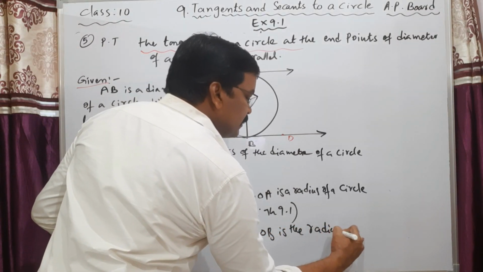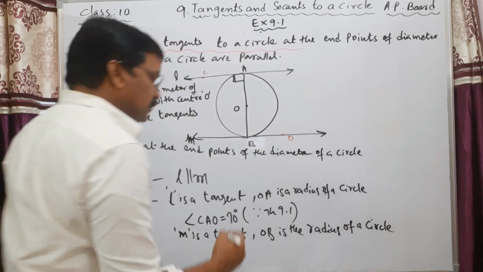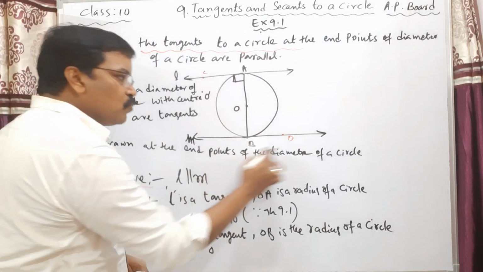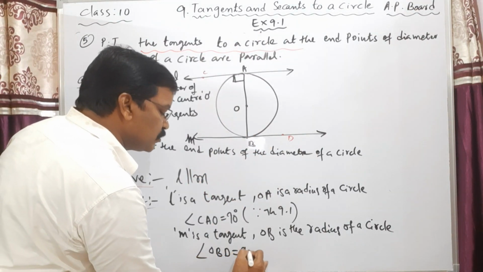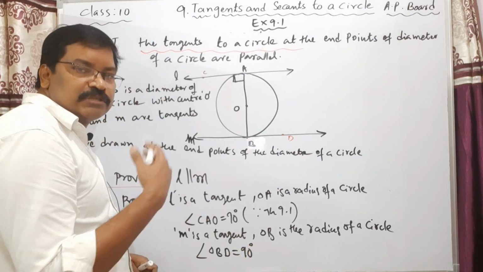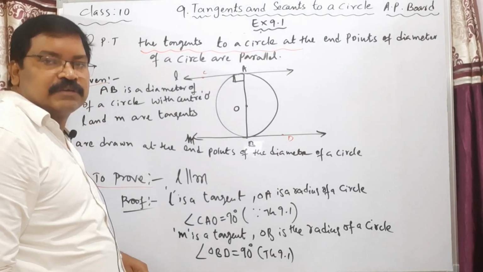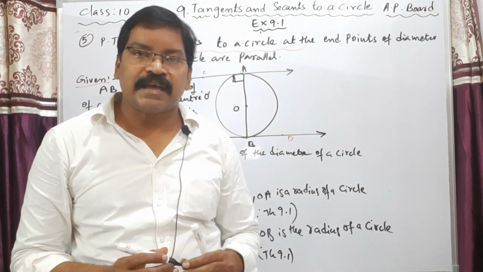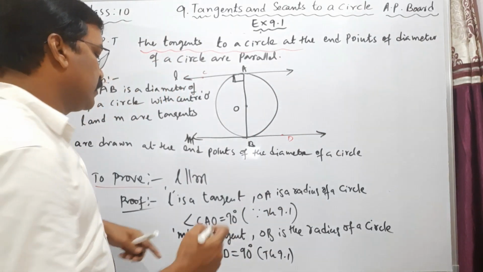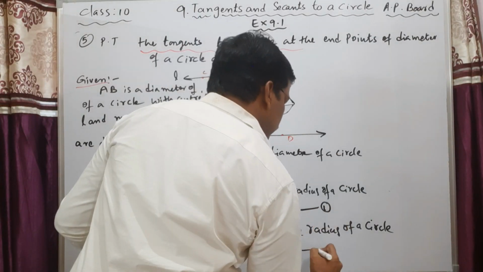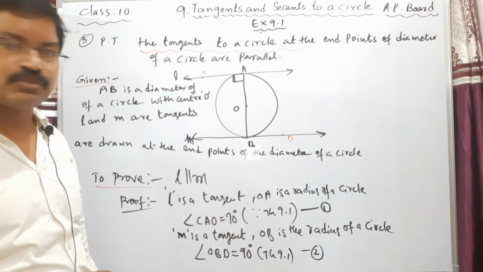That means angle OBD is also equal to 90 degrees, according to the same theorem, theorem 9.1. What does theorem 9.1 say? The angle between the radius and the tangent at the point of contact is 90 degrees. Let this be equation 1 and this equation 2. Here angle CAO is 90 degrees and angle OBD is also 90 degrees.